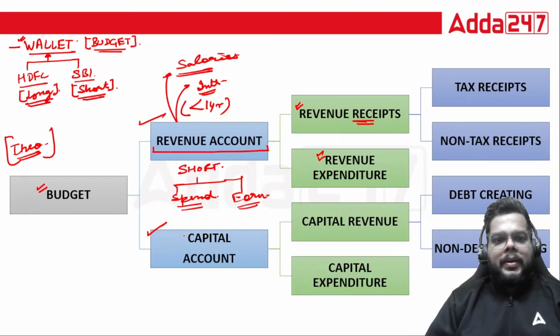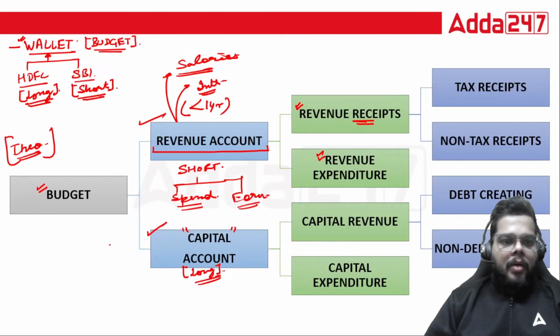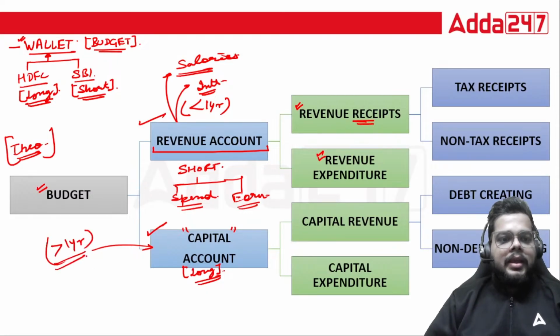Similarly, capital account. What is a capital account? It is for the long-term transactions. Fine, long-term transactions. There will be a certain amount which will be credited over a period of time greater than 1 year. There will be a certain amount which will be debited from the particular purse of the government known as the capital account, and it will be debited for a longer duration, greater than 1 year.